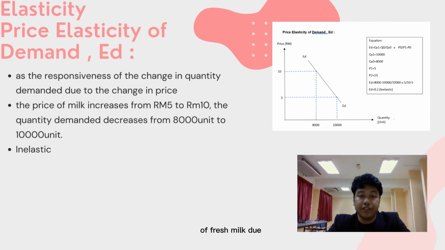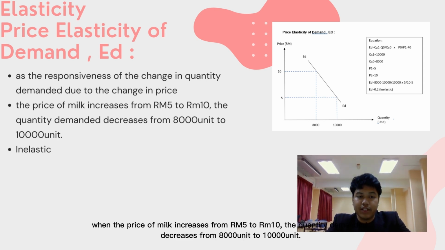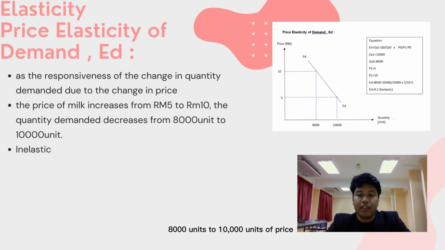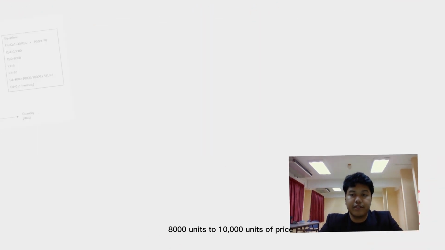Company Farm Fresh and Neighborhood, we define the price elasticity of demand as the response to the change in quantity demanded of a unit of fresh milk through the change in price of the unit. Our product is inelastic because the consumer is less responsive to the change in price. The diagram shows that when there is more change in price, the quantity demanded of a unit of milk will decrease by smaller amounts. For example, when the price of milk increased from 5 ringgit to 10 ringgit, the quantity demanded decreased from 10,000 units to 8,000 units.